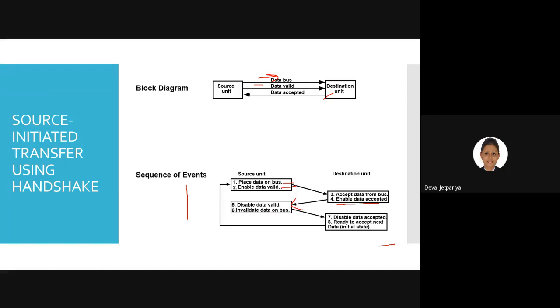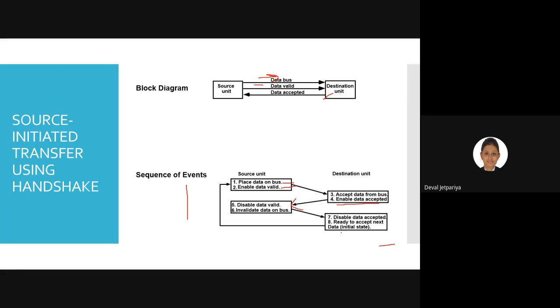Once that signal reaches the source, the source will disable everything, and after that the destination will get a signal to disable the data accepted line. Obviously it will disable it, and it will be ready to accept the next data.